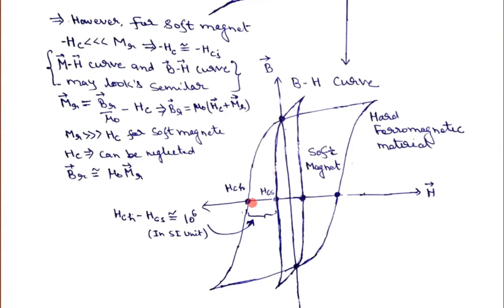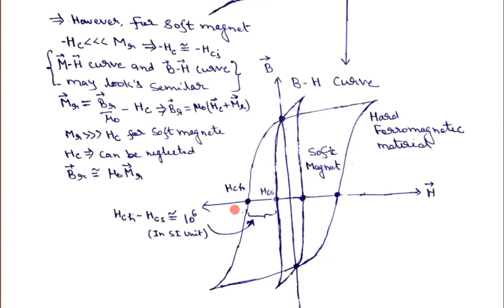If you see the difference in coercivity value, I have denoted HCS for the coercivity of the soft magnet, and this is the coercivity of the hard magnet. This difference is obviously very huge, of the order of 10 power 6.